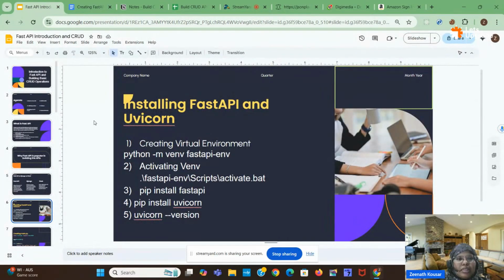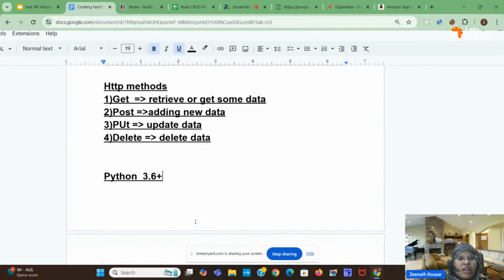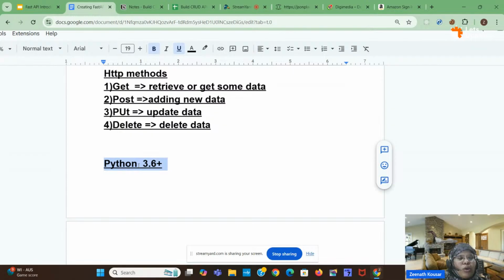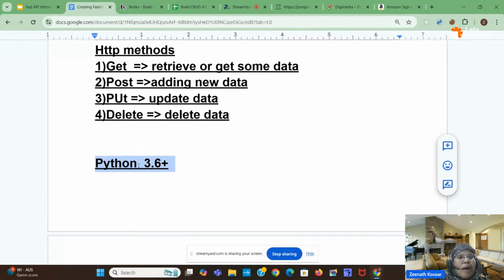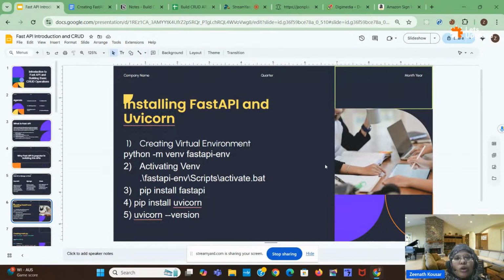Now let's install FastAPI. Before installing FastAPI, one requirement is that you have to have Python 3.6 plus version. If you want to work with FastAPI, you have to install Python 3.6 plus. If you already have Python, you can go for it. If not, you can install it.